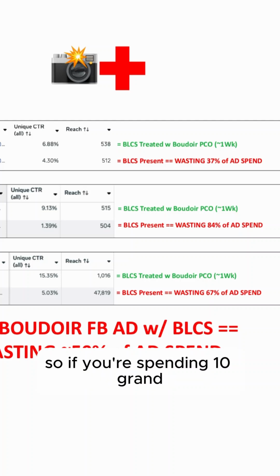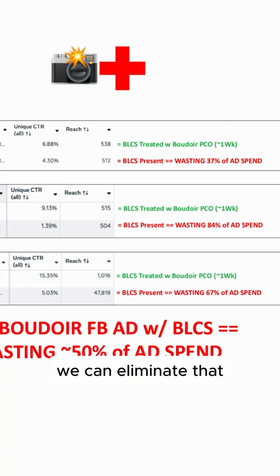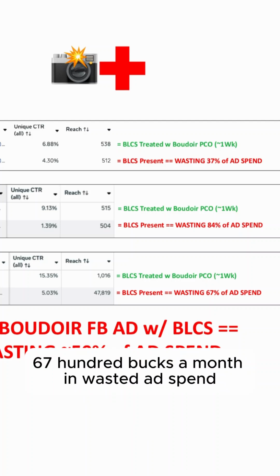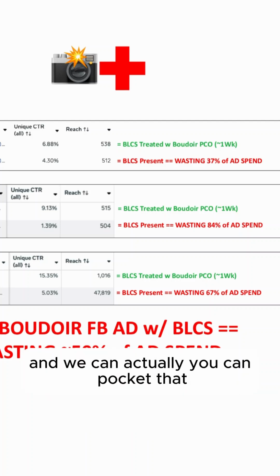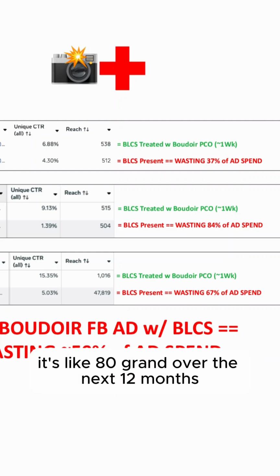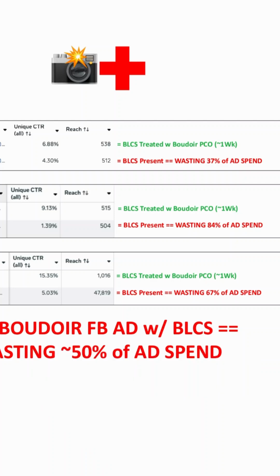So if you're spending 10 grand a month in Boudoir Facebook ads, we can eliminate that 6,700 bucks a month in wasted ad spend, and he can pocket that. It's like 80 grand over the next 12 months. It's kind of like a phantom bonus.